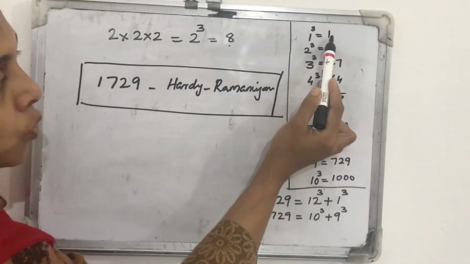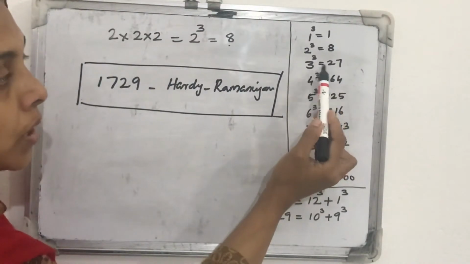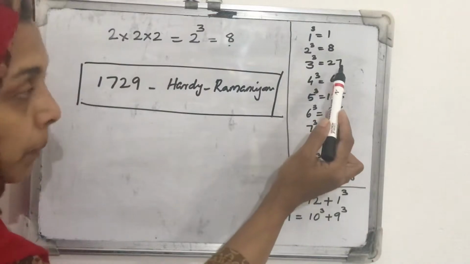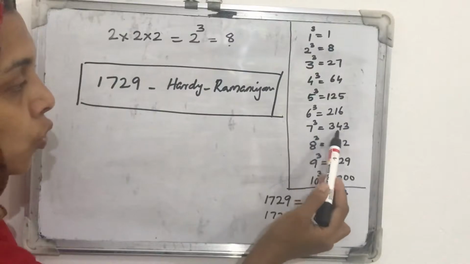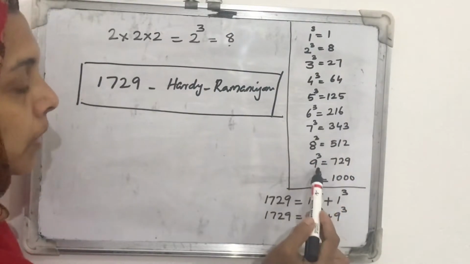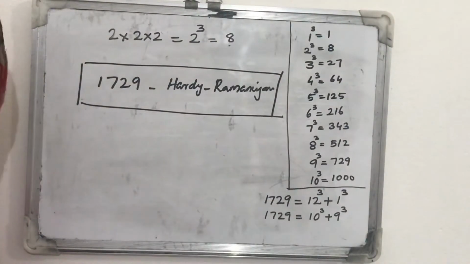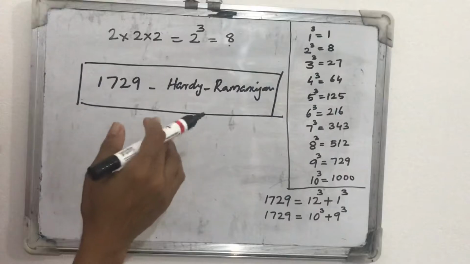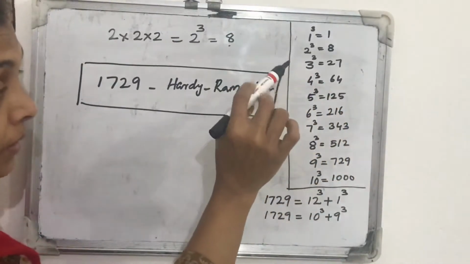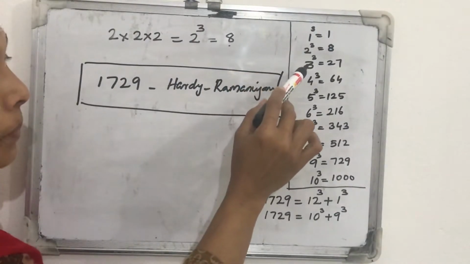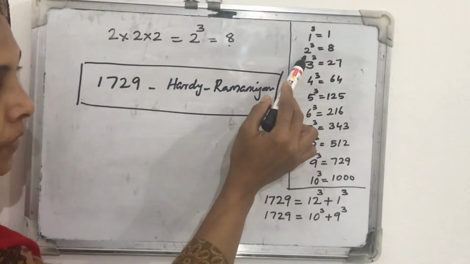1 is odd and its cube is also 1. 3 is another odd, and its cube, 3 cube is 27, and 27 is also an odd number. Just like 5 cube, look, 125, another odd. 7 cube, 343, odd number. 9 cube, this is 729. So this follows for all cube numbers. Cubes of odd numbers will be odd itself, and cubes of even numbers will be even also.